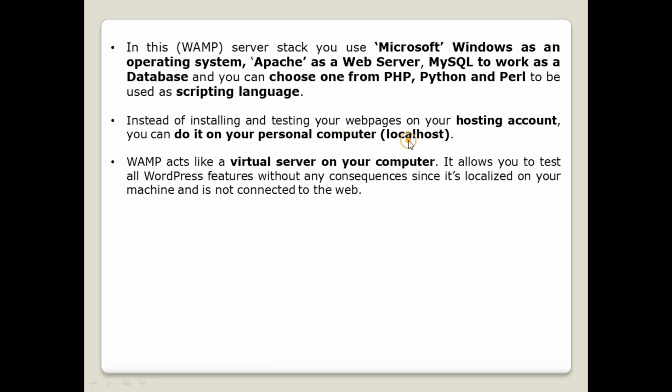For this reason, we are going to call this localhost. That is, when our WAMP server has been installed in our personal computer, our personal computer becomes a localhost, because now our computer acts as a virtual server since WAMP server has been installed in it. So now WAMP server allows us to test and debug all the different kinds of features of our website.